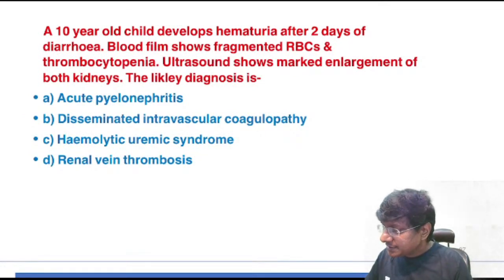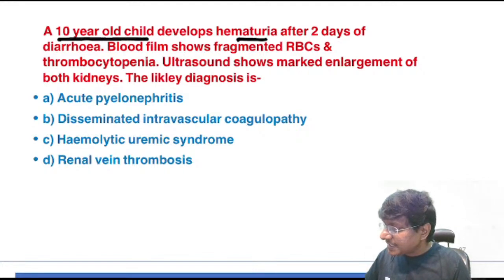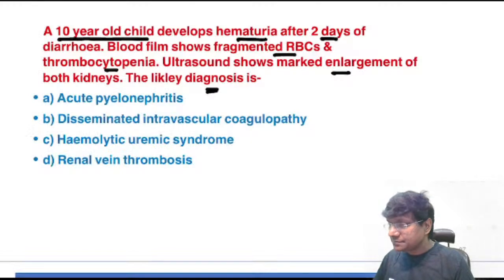A 10-year-old child develops hematuria after 2 days of diarrhea. Blood film shows fragmented RBCs and thrombocytopenia. Ultrasound shows marked enlargement of both kidneys. What is the likely diagnosis?